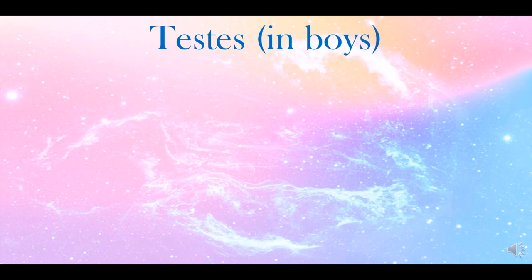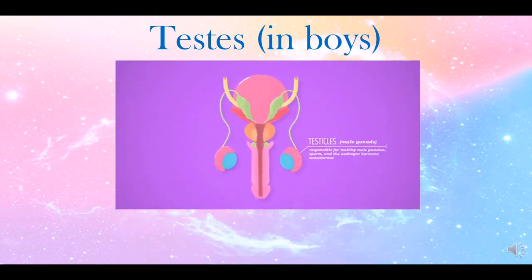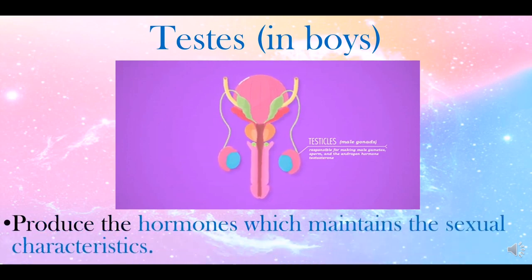Testes. Testes are only for boys. Why? Because girls don't have testes, same as boys don't have ovaries. This is the representation of testes. Produce the hormones which maintain the sexual characteristics. The testes or testicles are a pair of sperm producing organs that maintain the health of the male reproductive system. The testes are known as gonads.